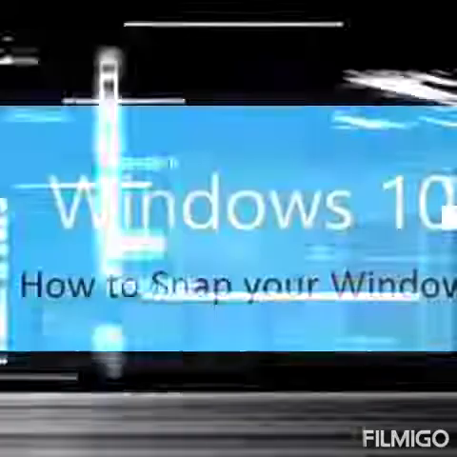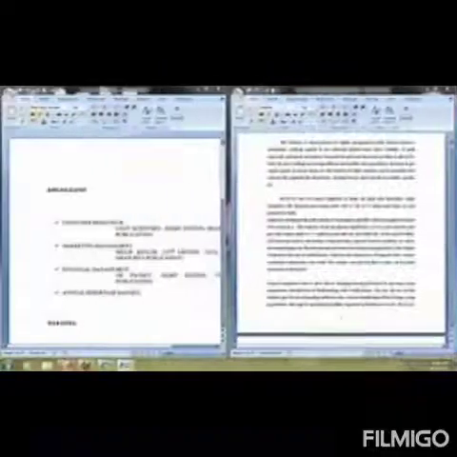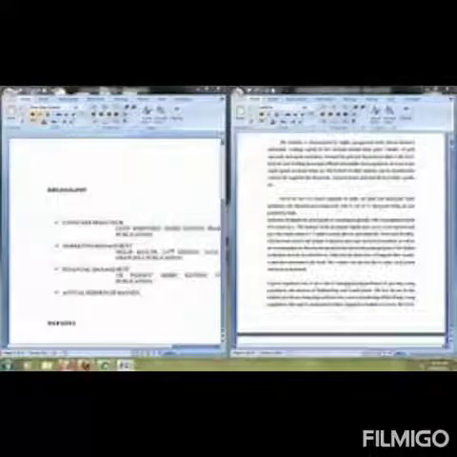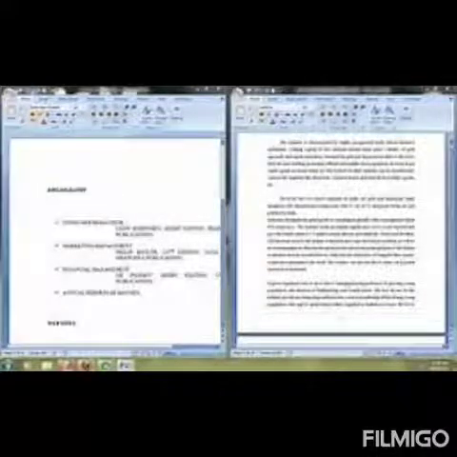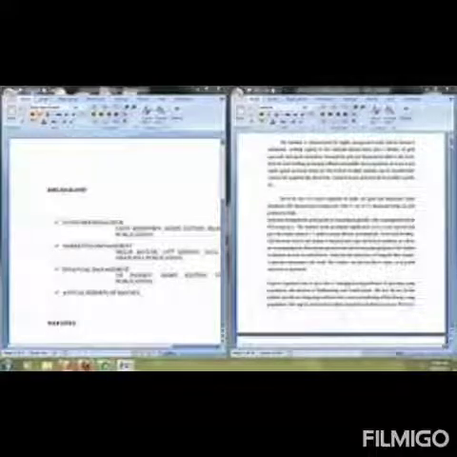Now comes the Aero Snap feature. This feature allows us to quickly resize a window so that we can view two windows side by side. How can we hold the windows side by side? We can do it just by dragging it from the title bar, and this will resize a window and quickly bring it to one side.